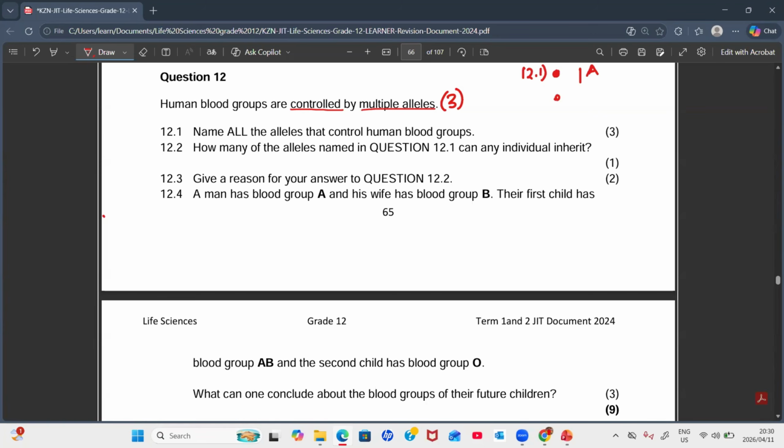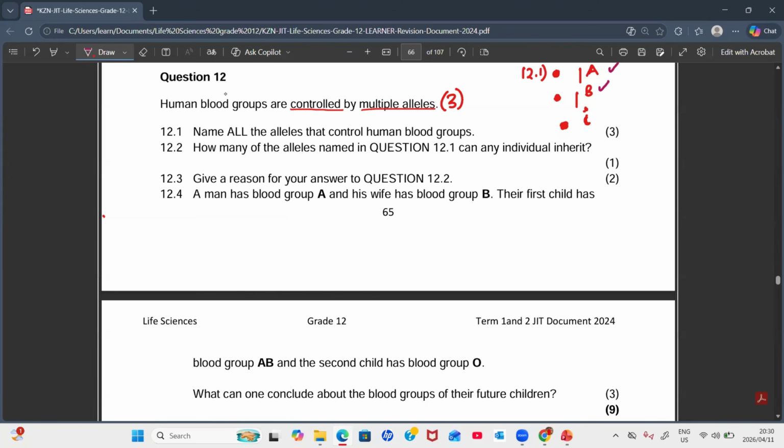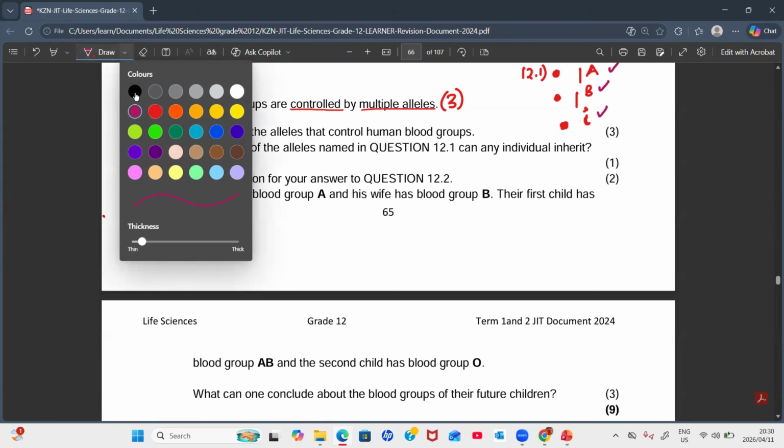It's the one for blood group A, the one for blood group B, and small letter i, the one that is responsible for small letter i. Whenever they say name it, you don't really have to give formal names. You can just write the symbols IA, IB, and i. These are the alleles that are controlling blood groups in humans.